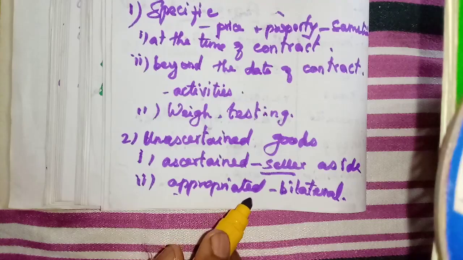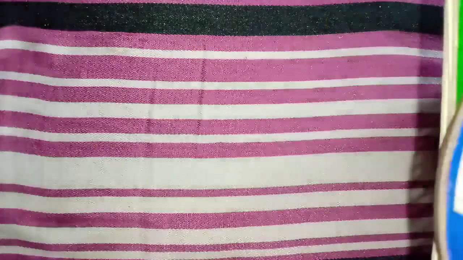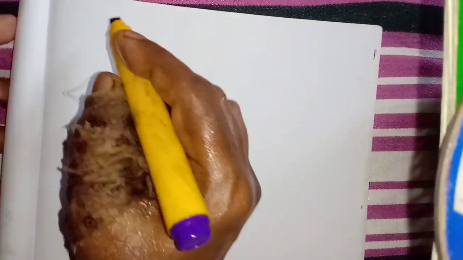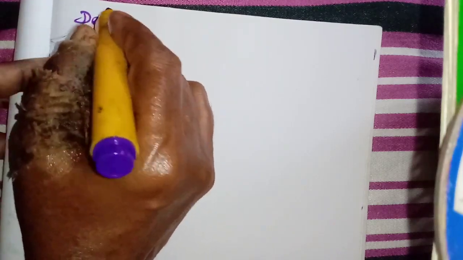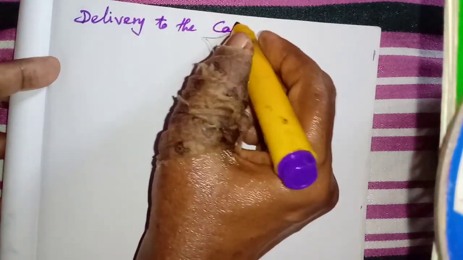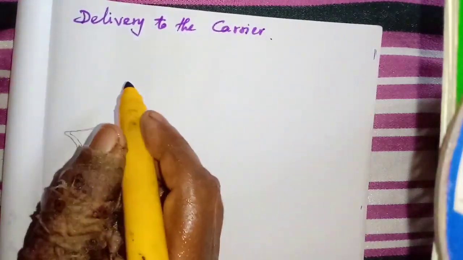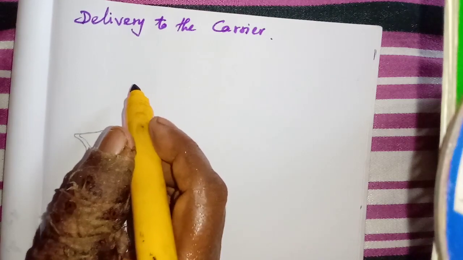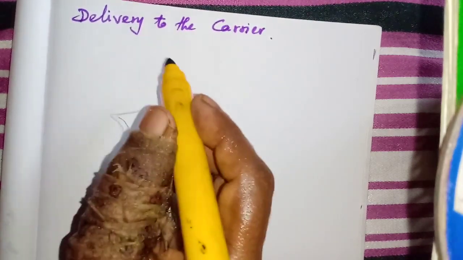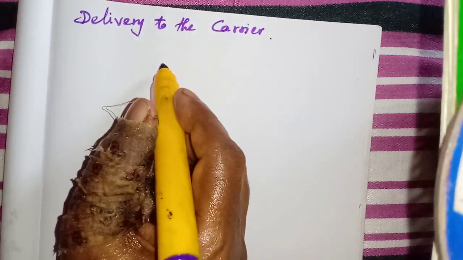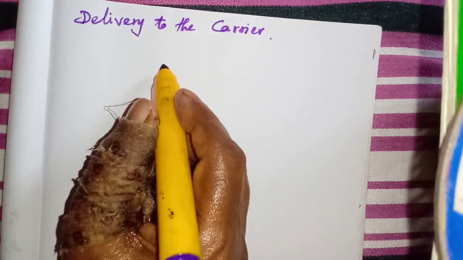Then another one: delivery to the contractor or the carrier. Delivery to the carrier. Sometimes the goods will be transported from one place to another, so the seller will send the goods to the truck, or maybe the railway station, to the train.